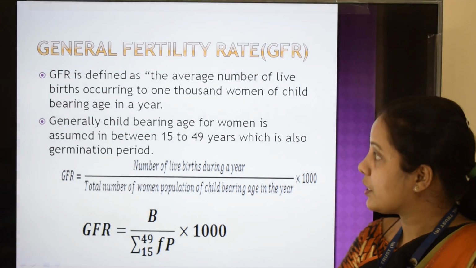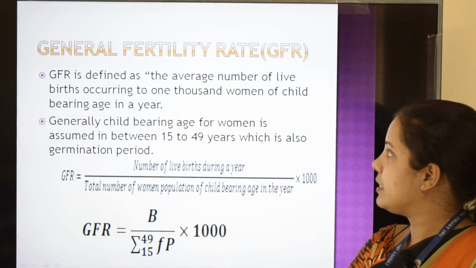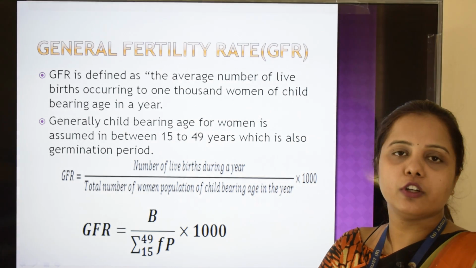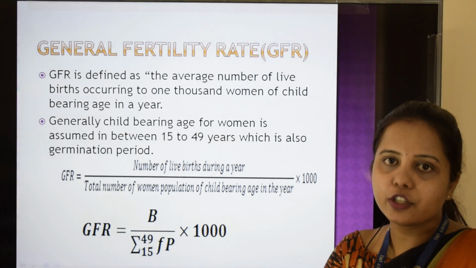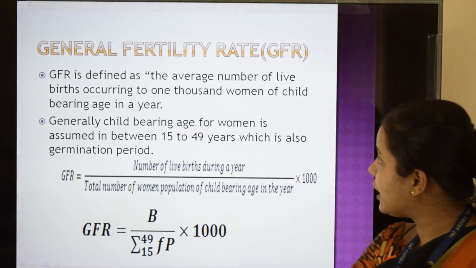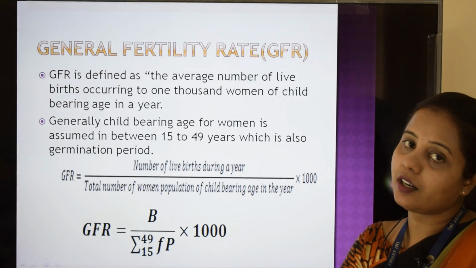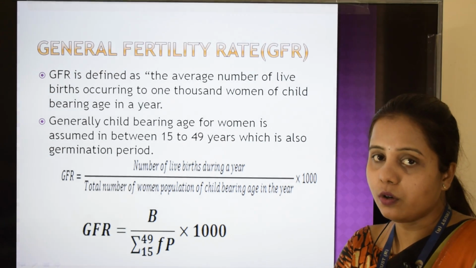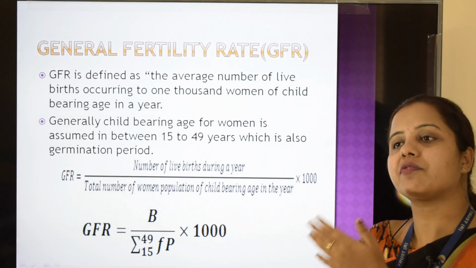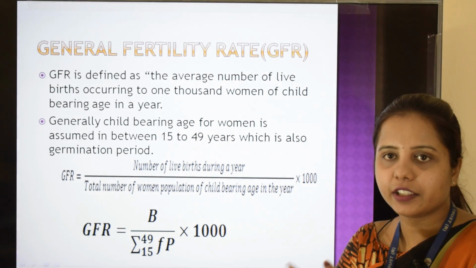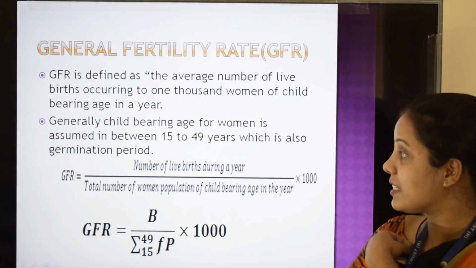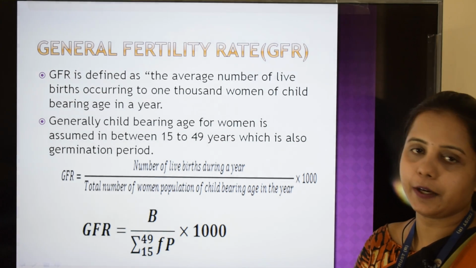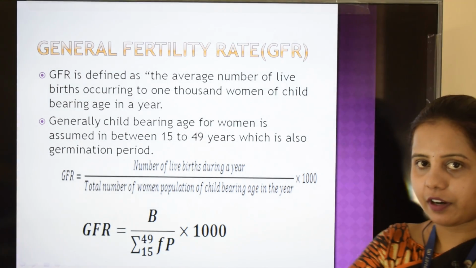So what is GFR? GFR is the average number of live birth occurring to women of childbearing age. So here childbearing age refers to the women between the age 15 to 49 years, which is also called as germination period.